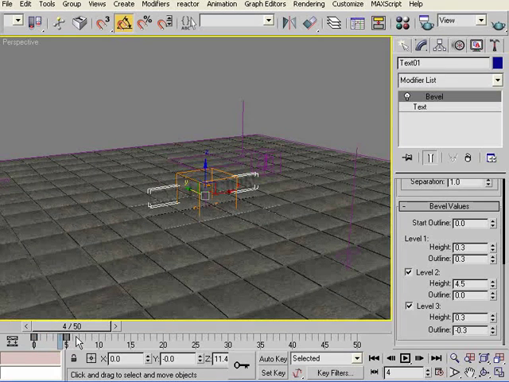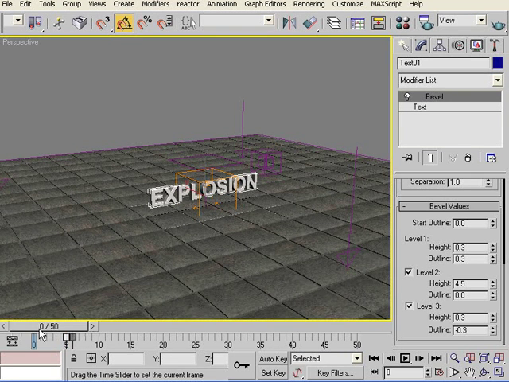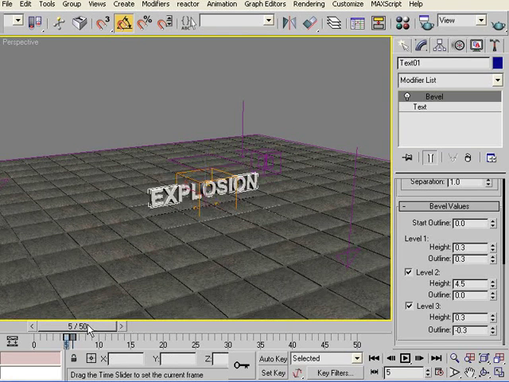But we need to change the keyframes, move the keyframes because the explosion starts at 5. So the text is visible till 5, and of course at 5 it detonates and blows up. So then we need to turn the visibility to 0 here, so that then you see the other text in the fragments.